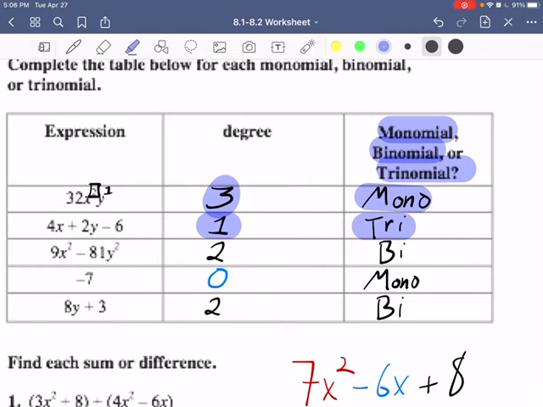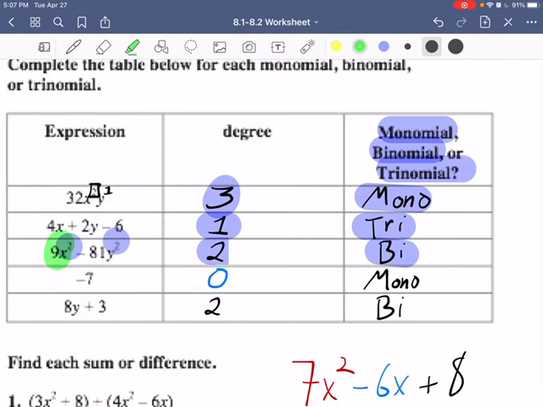That's, again, the degree is 2 because the greatest exponent is 2, and that would be a binomial. So, with it being a binomial, it's just because it's separated into 2 separate terms. Maybe you'll realize that here.